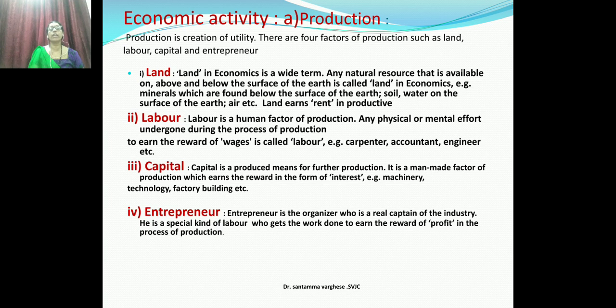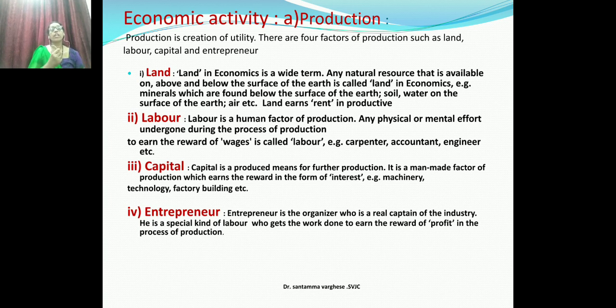He is not doing any physical work. He is working mentally. How? Using his mind to work for calculating the accounts, using the computer, everything he uses his mind to work. So when he uses his mind to work, there is a reward for him. That reward is called wage.